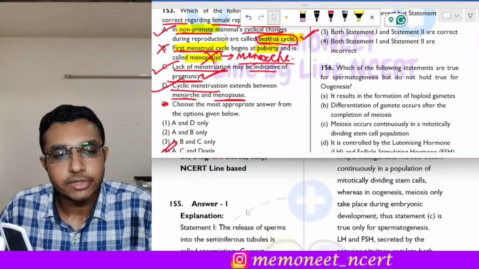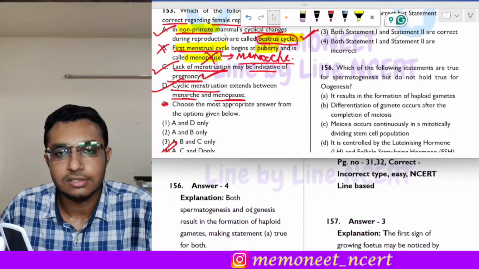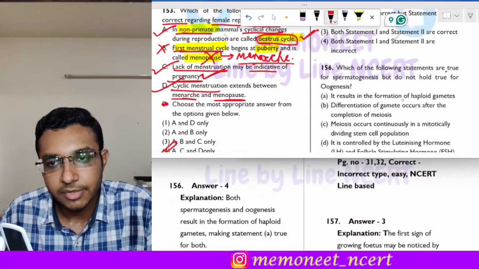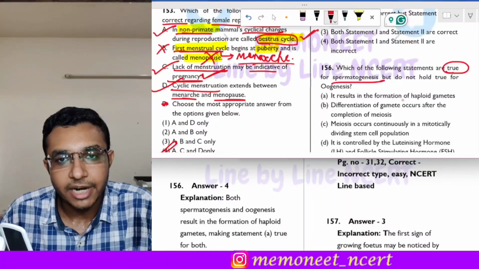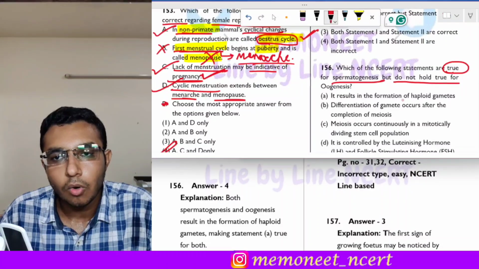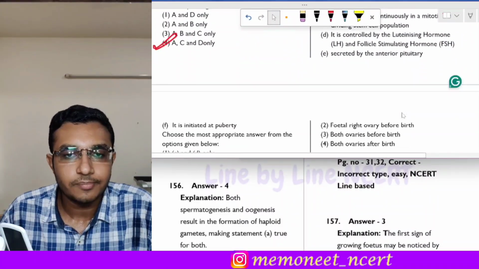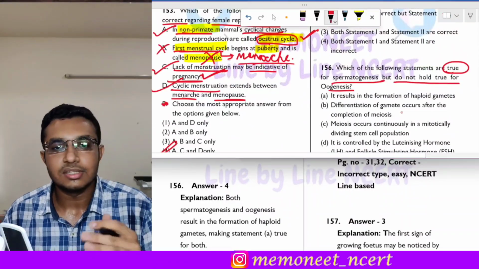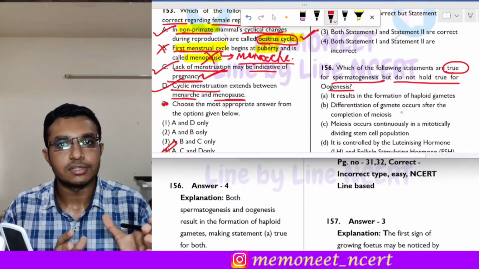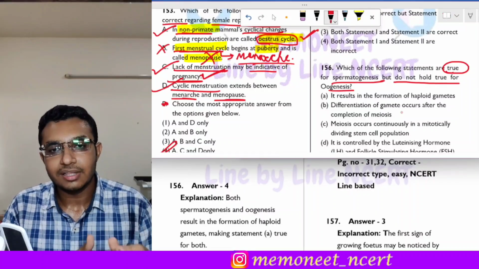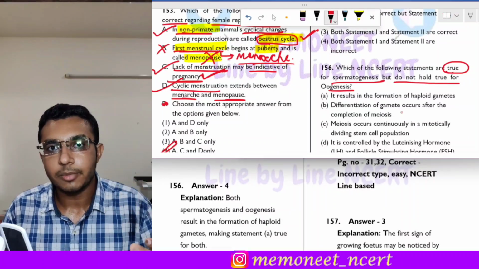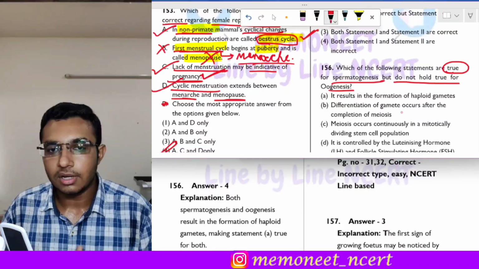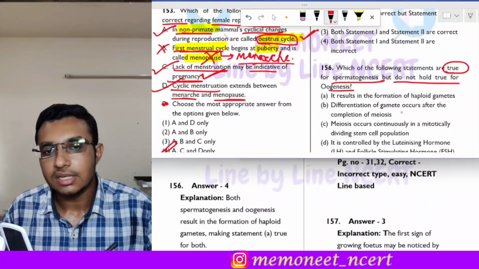Moving on to the next question, that is question number 156. Question 156 states: which of the following statements are true for spermatogenesis but do not hold true for oogenesis? Now see, in this question we have to pick the statements which state the correct process that happens during spermatogenesis but does not occur in oogenesis. So let us see the statements one by one.